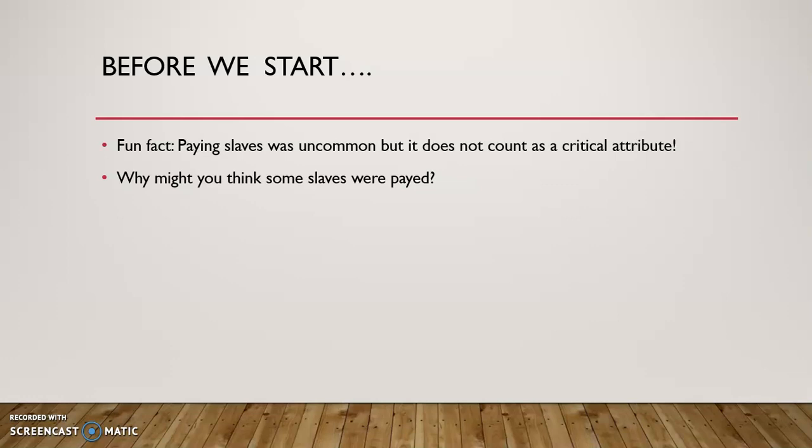But before we start, I have a few fun facts. Paying slaves was uncommon, but it does not count as a critical attribute. It's very hard to perhaps understand why some slaves were paid, but since this is my concept formation, I'll explain it a little bit better. There's recordings of a few slave owners paying their slaves as a way of incentivizing growth production. So that's the reason why paying slaves would not count as a critical attribute.